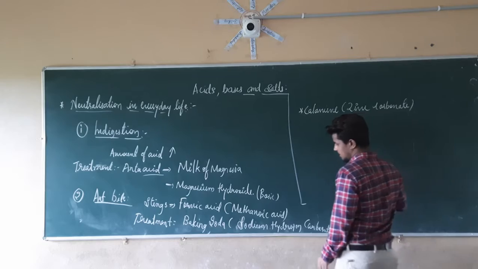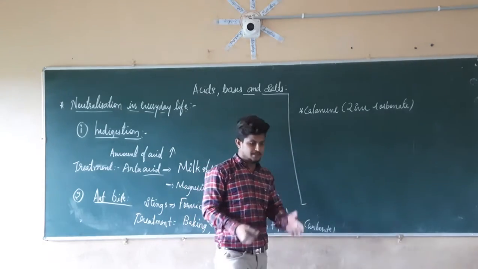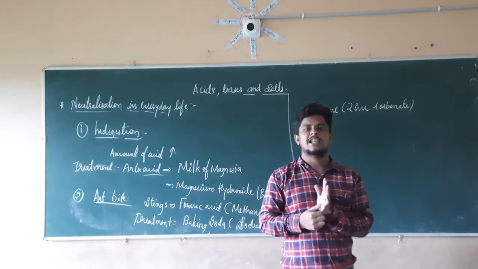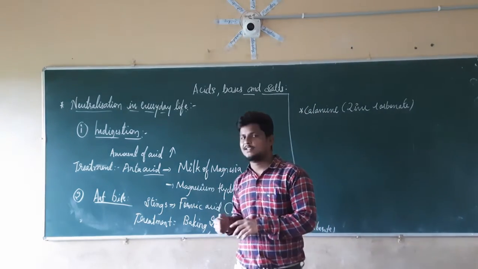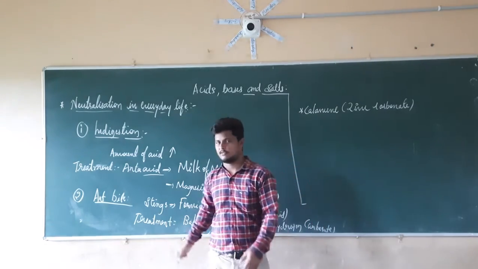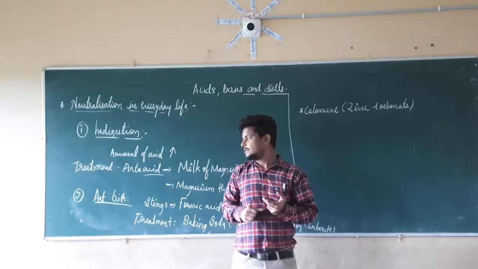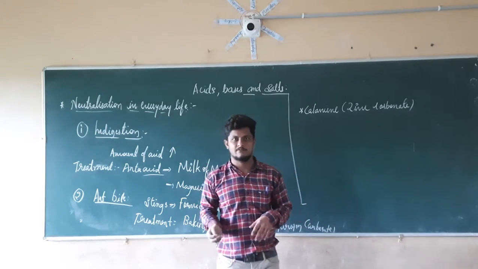When you rub the solution of baking soda or the zinc carbonate, that is calamine, the burning sensation is relieved. So the neutralization reaction occurs due to the basic solution interacting with the formic acid. This is the second example of neutralization acting in everyday life.